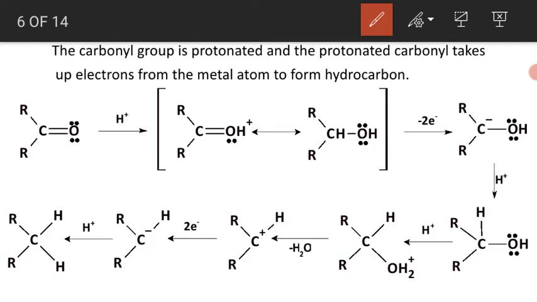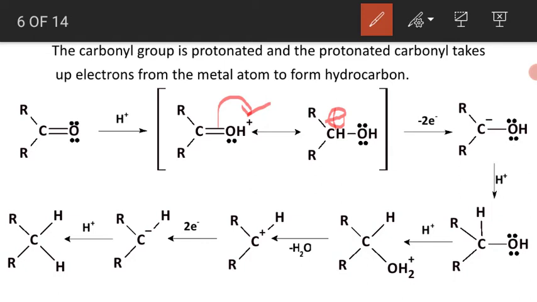So this gets isomerized. The pi bond of CO gets shifted onto the oxygen. As a result, you get a positive charge on the carbon. This is the positive charge on the carbon.